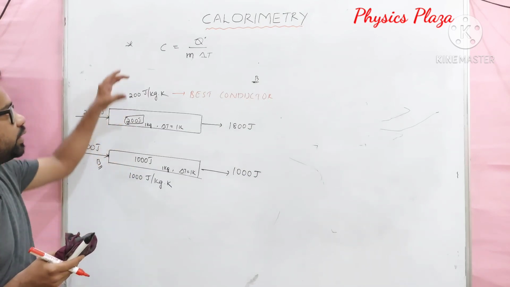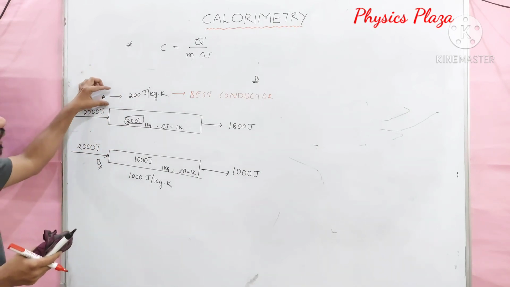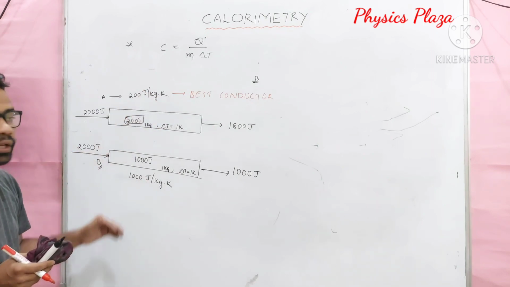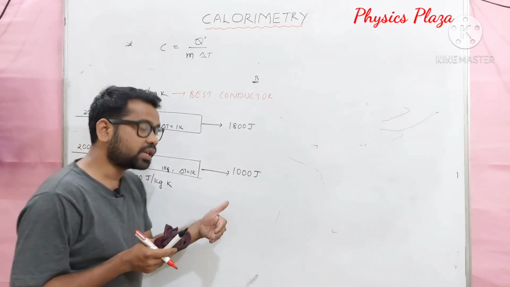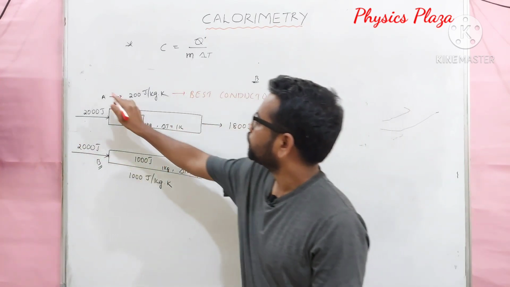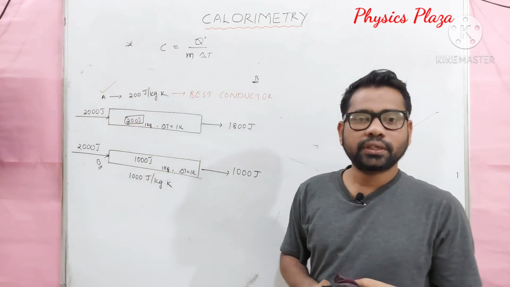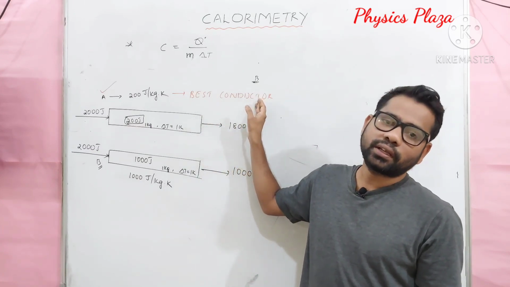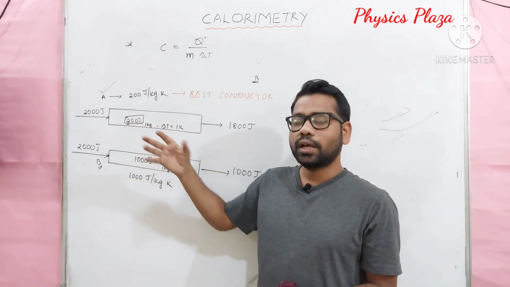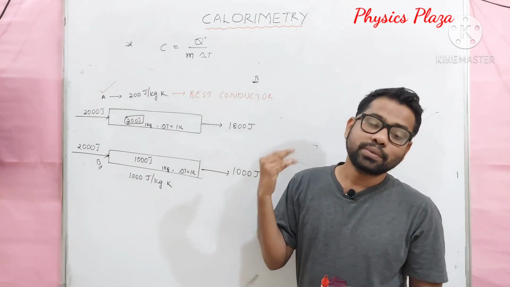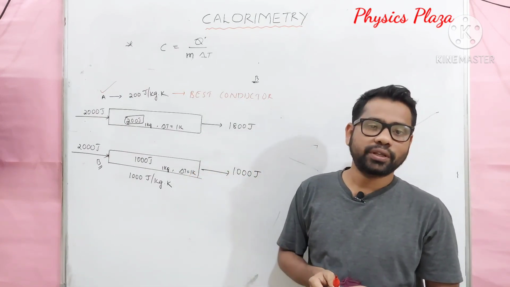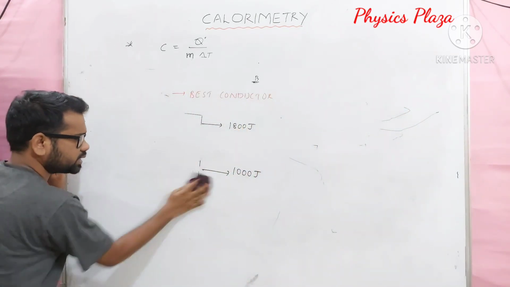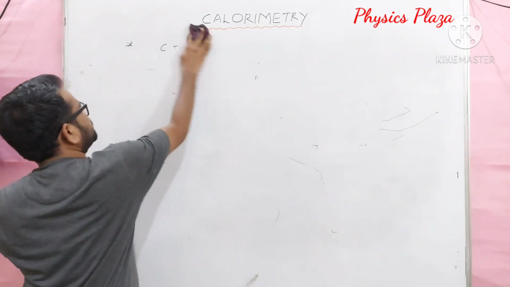So what can we say when in an example the question is given like this: two bodies with specific heat capacity 200 joule per kg Kelvin and 1000 joule per kg Kelvin, then which of the two bodies is preferred as the best conductor and why? Children, you can write it is body A. The substance with less specific heat capacity is the best conductor. The reason is that it can absorb less amount of heat to show the same rise in temperature when we compare with the other body. Hope I am very clear with this. Yes, this is very important. Children, these kinds of questions we will definitely expect in an examination.